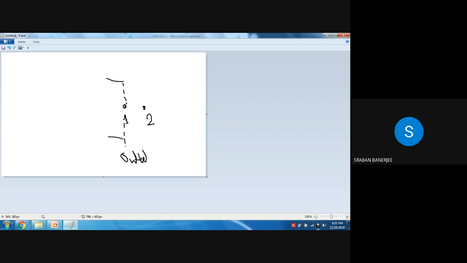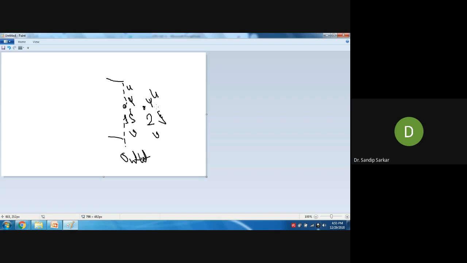There will be no change in stream function or vorticity with x if the flow is fully developed. So stream function here and stream function here will be the same. Vorticity here and vorticity here will also be the same. That means the flow is fully developed, and velocity here and velocity here will be the same.